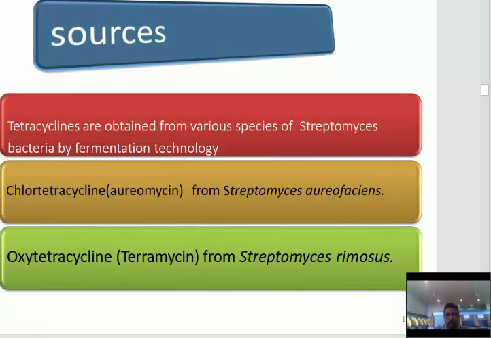These are generally obtained from various species of Streptomyces bacteria by fermentation technology. Chlorotetracycline, that is aureomycin, is obtained from Streptomyces aureofaciens. Oxytetracycline, that is terramycin, is obtained from Streptomyces rimosus.